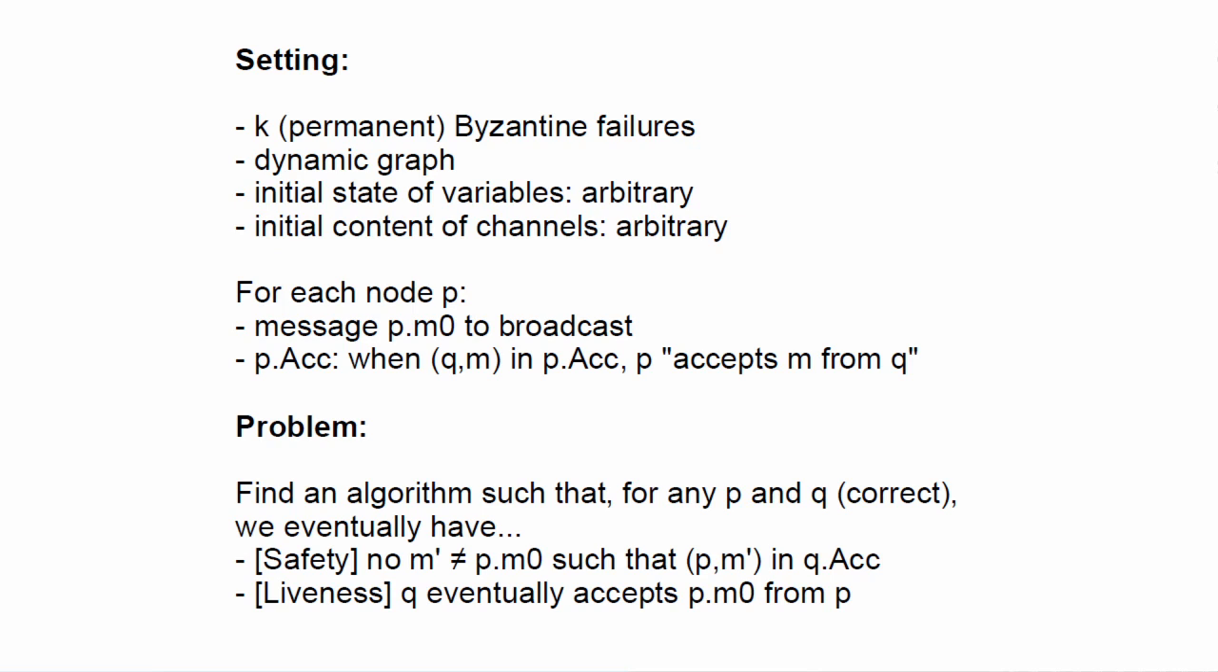So each correct node P has, at minimum, a message PM0 that it wants to broadcast to other nodes, and a set Px to store accepted messages. So Px will contain tuples of the form Qm, and when Qm belongs to Px, this means that P considers that message M was sent by node Q. So in other words, that M equals Qm0.